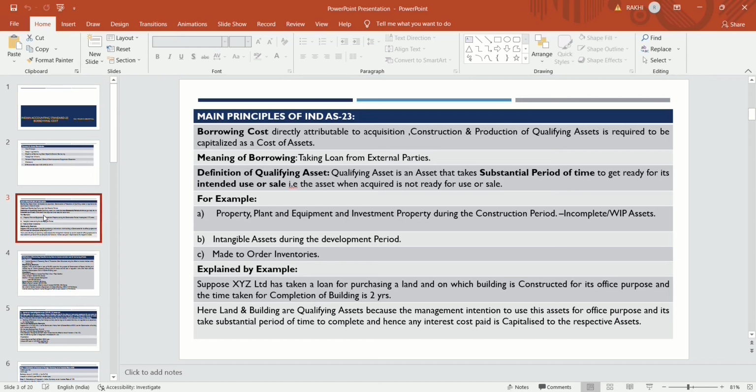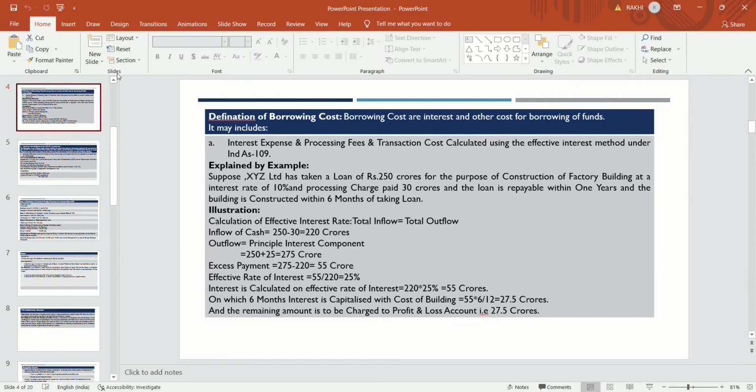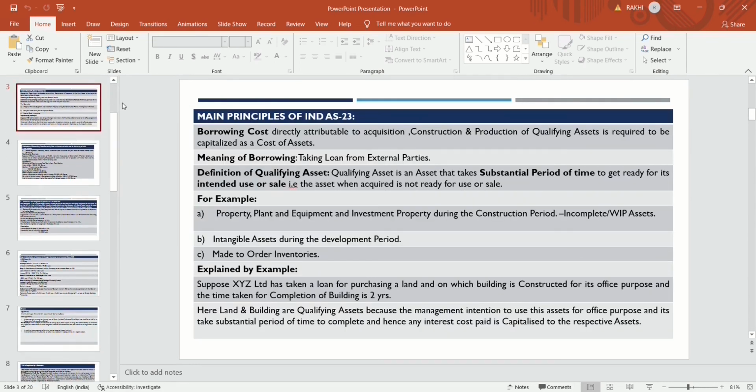Suppose the Tata Motors business is to make a car in a large quantity and on repetitive basis. But there are some companies, EMT, that is Executive Mod Car Trends, which are located in Mumbai. That is EMT company are making a car on customized basis. That is also an inventory for them.